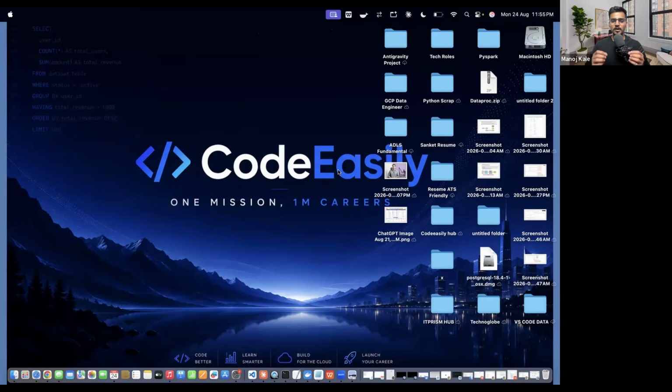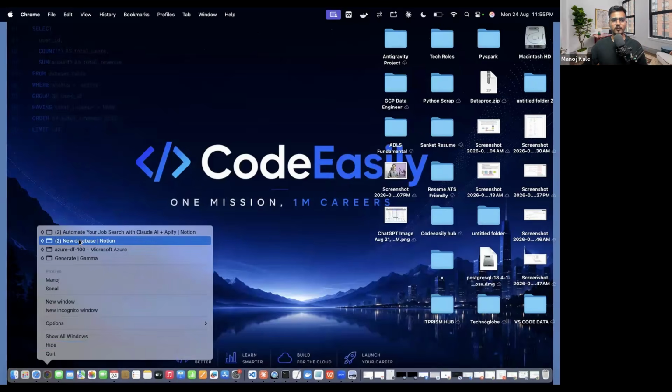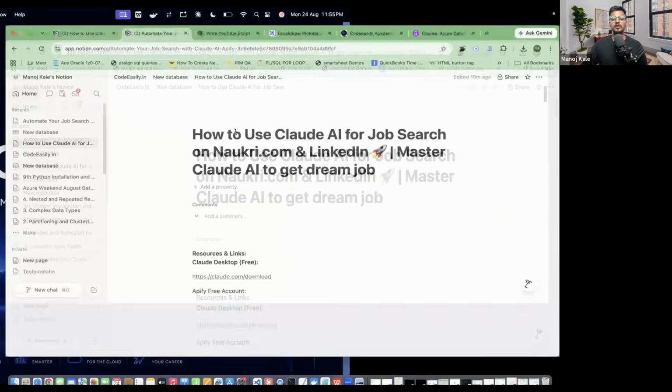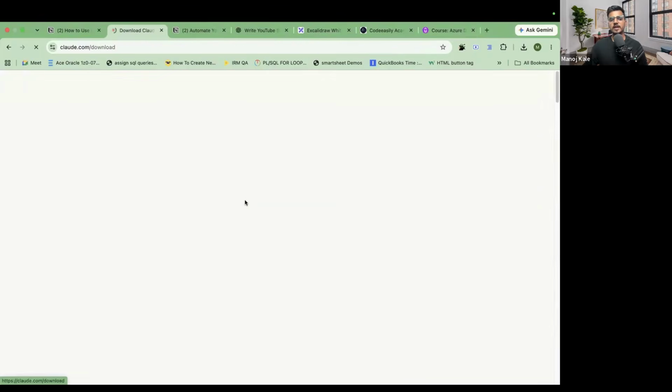So how are you going to download the Claude app, let me show you. Just go to your Chrome browser. Here is my Chrome browser I am opening. There are resources I will give in the description, you will find that. The first thing is claude.com/download. You can directly click here, just click on this one and go to the site.